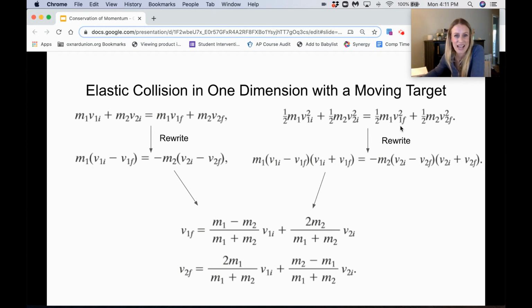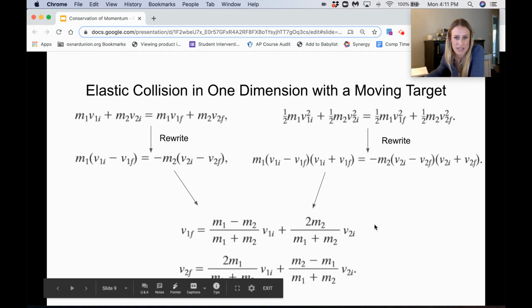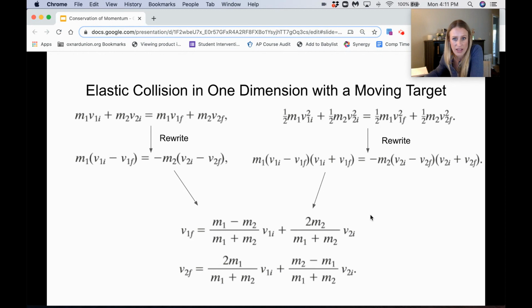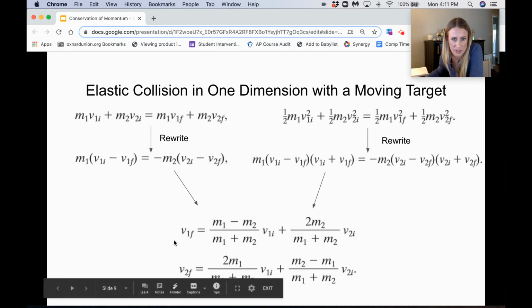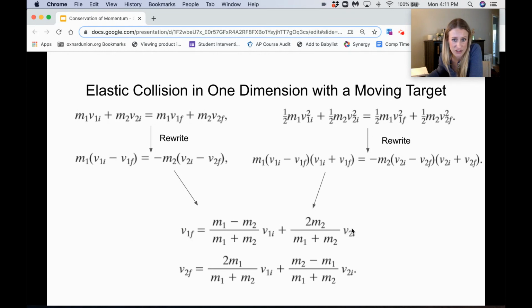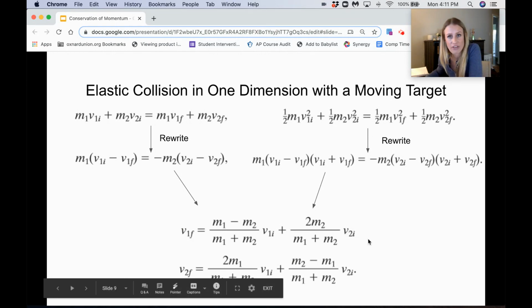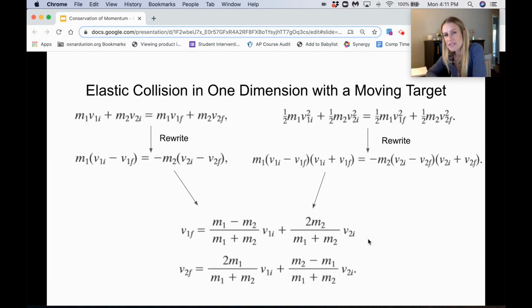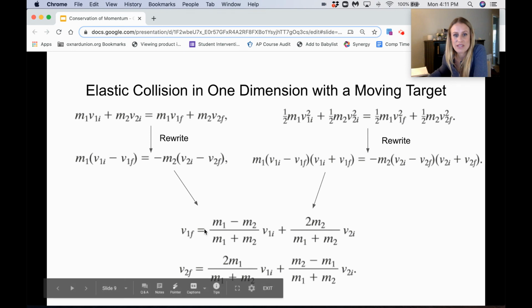pretty sometimes. The reason that these equations can be so helpful is that sometimes they don't give you enough information. For example, do you see how in this first equation right here, I have a final velocity of mass 1, I have an initial velocity of mass 1, and I have an initial velocity of mass 2. In this equation right here, I don't have a final velocity of mass 2. So if they don't give me that information and I'm not actually solving for final velocity of mass 2 either, I can use this equation for an elastic collision in one dimension with a moving target and then pretty easily find what I'm looking for, because sometimes you're not given enough information.